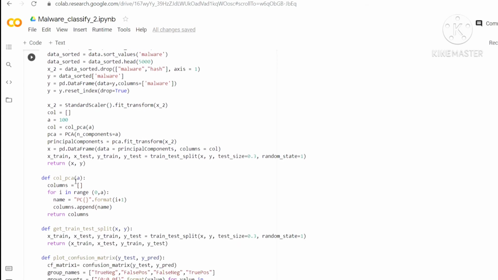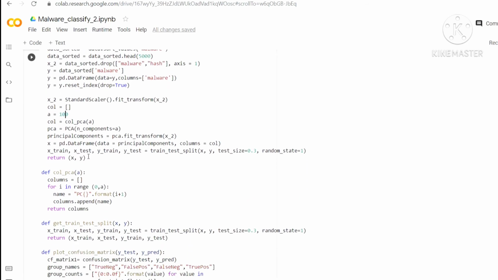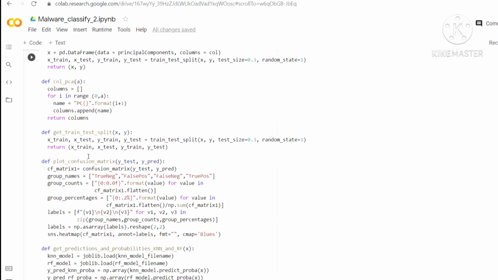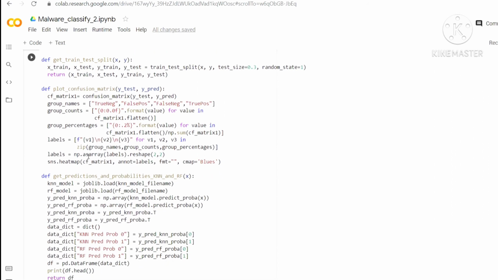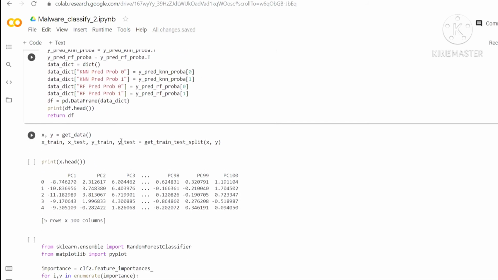This block of code represents all the function definitions, right from principal component analysis to test train split to making predictions and the confusion matrix. Now this is how our dataset looks after applying principal component analysis, where we've reduced it to 100 features.